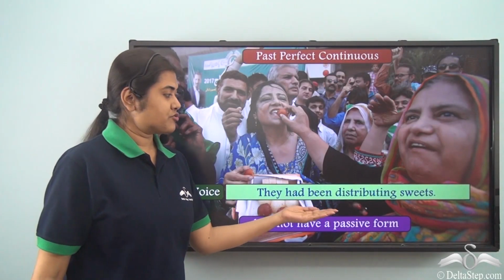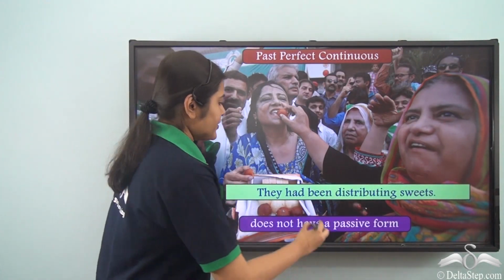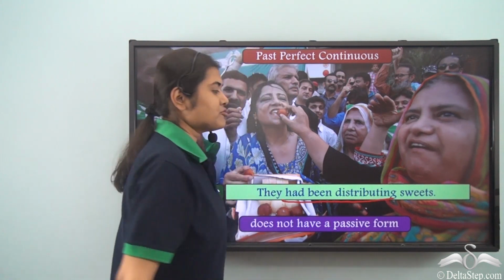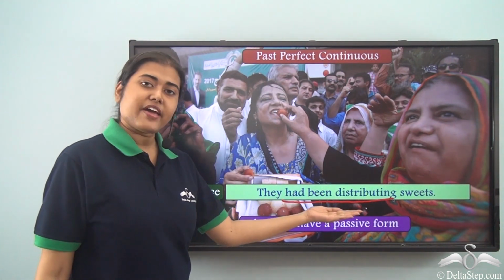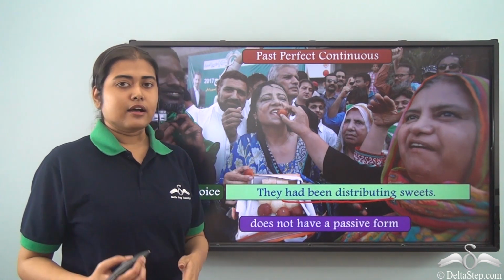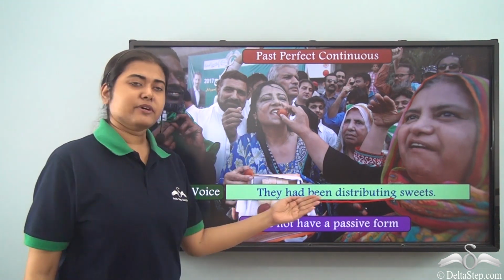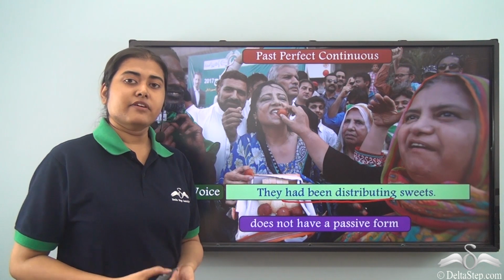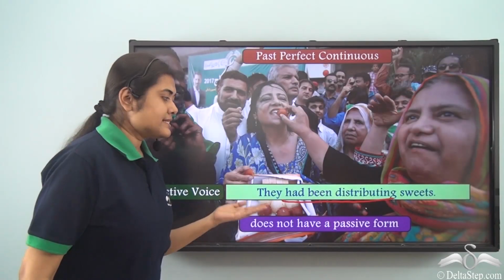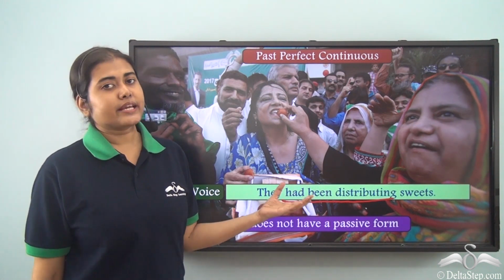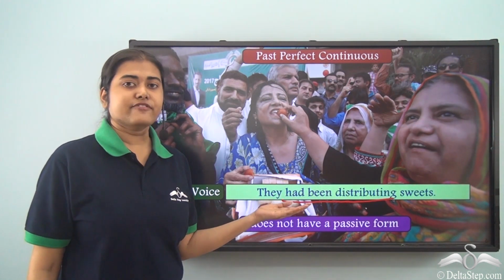They had been distributing sweets. Now here, had been distributing is our verb, which is in the past perfect continuous tense. Once again, for past perfect continuous tense, a verb does not have a separate passive form. So in this sentence as well, you see, we cannot form a passive form of this verb.